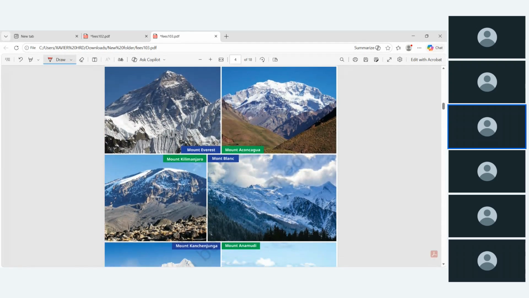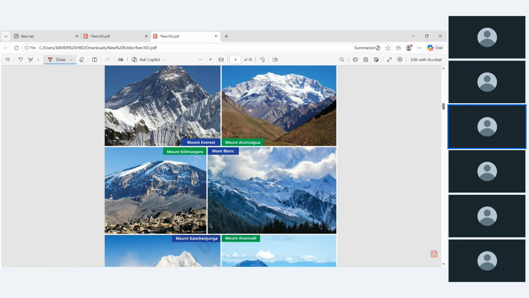And some of the mountains they have given, note this. Mount Everest, around 8,848 meter height, the highest one. It is located in Himalaya. Okay, the Everest peak or Everest summit is located on the ridge between Nepal and China. Okay, then another mount they have given, Mount Aconcagua.